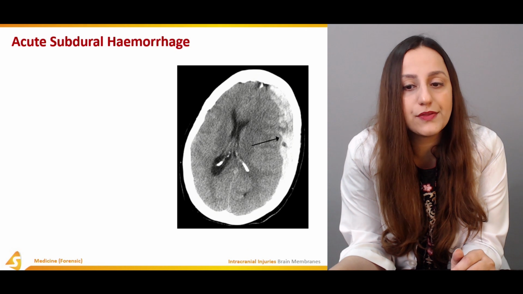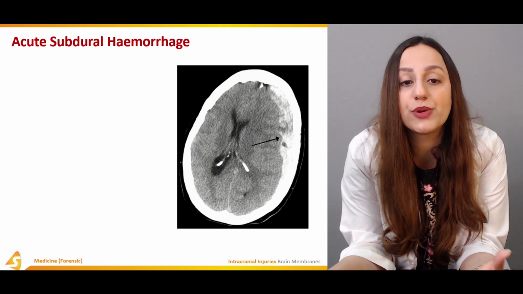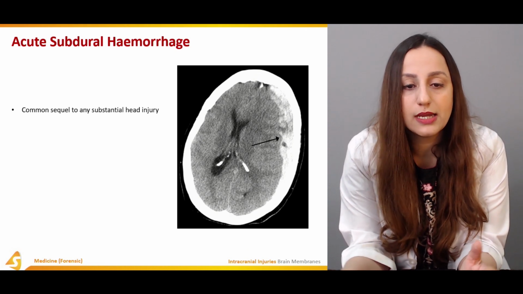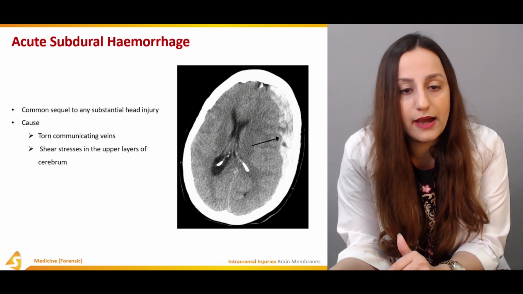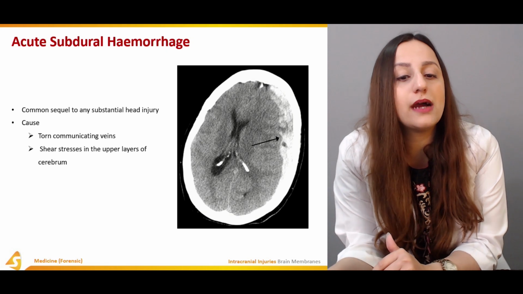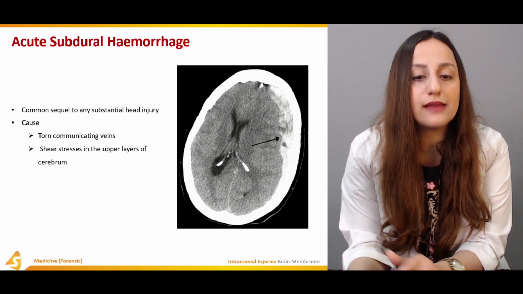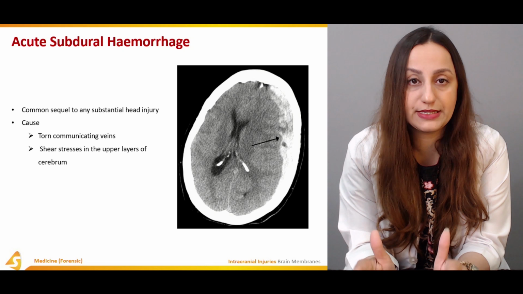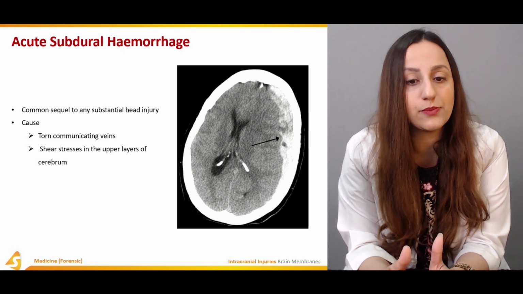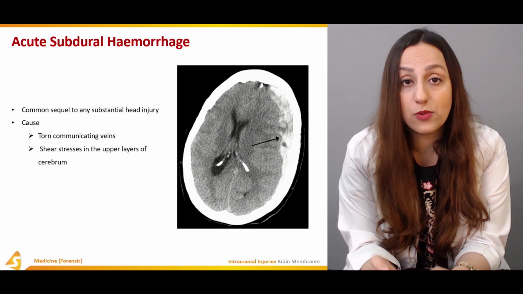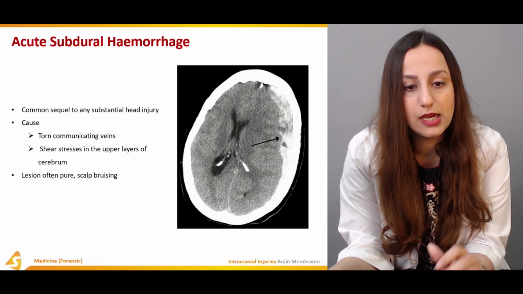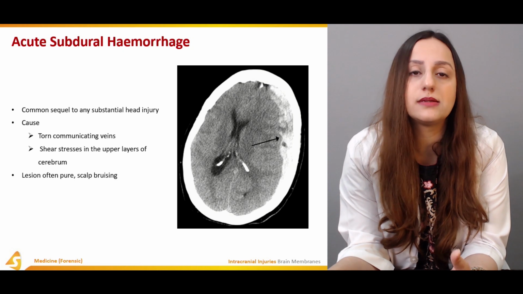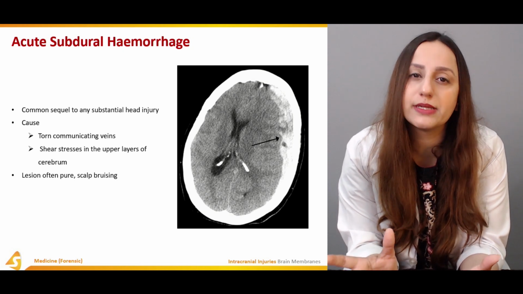This is again another CT which is showing the acute subdural hemorrhage. It is a common sequel to any substantial head injury basically. And the causes most importantly are the torn communicating veins and the shear stresses in the upper layers of the cerebrum. They're also very important, and we have to focus on them whether there are any stresses over that particular area or not. The lesions are often pure, and there's some sort of scalp bruising as well.